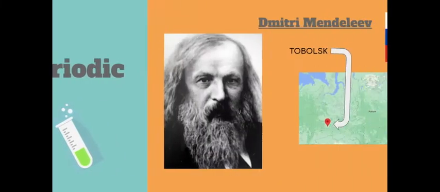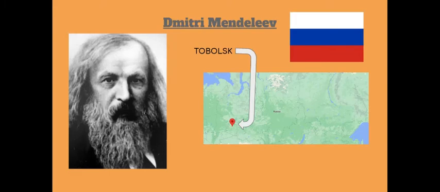Today we are going to be talking to you about the history of the periodic table. First of all, we need to start with some information about the lives of the main influencers and creators of the periodic table. The first scientist we are going to be talking to you about, and probably the most well-known formulator of the periodic table, is Dmitri Mendeleev.